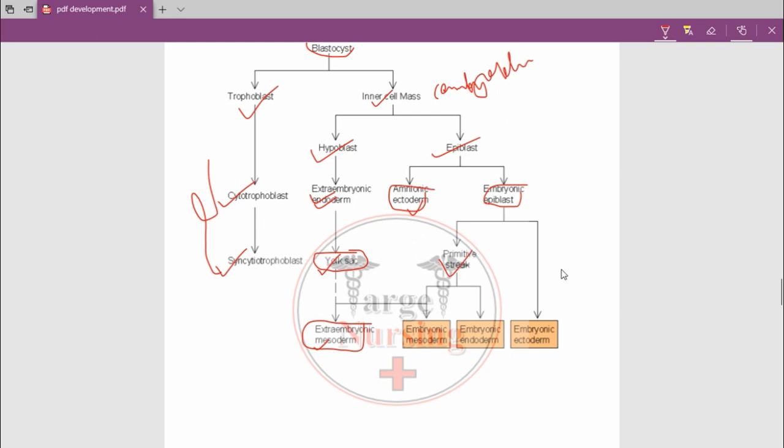So what is the primitive streak? Primitive streak is a structure that forms in the blastula during the early stage of the embryo. It will form in the blastula, and this primitive streak further develops into notochord and mesoderm, the third basic layer, and also ectoderm.